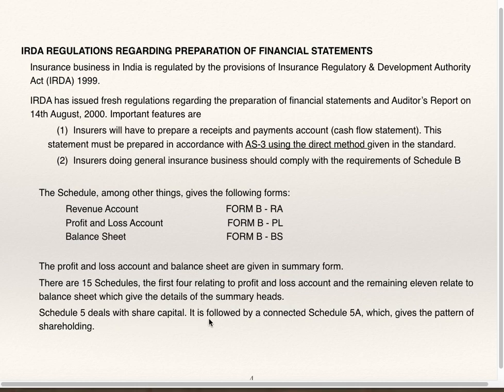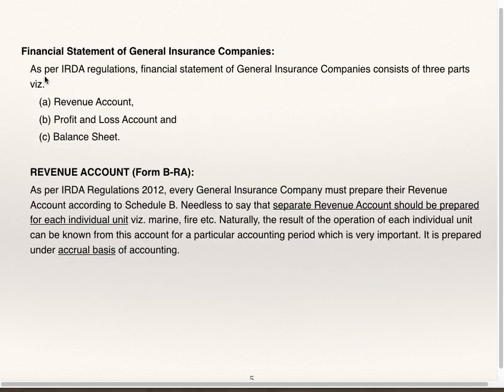Schedule 5 deals with share capital. It is followed by a connected Schedule 5A, which gives pattern of shareholding. In all, you are supposed to prepare 15 schedules. First 4 schedules relate to revenue account and remaining are for balance sheet. All adjustments to be done in schedules and only net figure will be carried to revenue account and balance sheet.